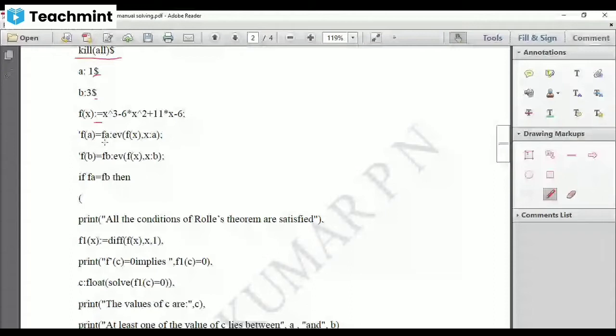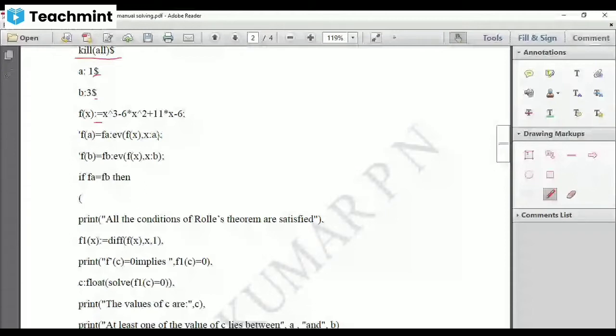Then we have to calculate fa. What is your fa? It is f of a. So I want to assign fa with f of a. That's why you have to use ev(f(x), x colon a). That gives you f of a at x equal to a. I want to display this, so I will use a semicolon.